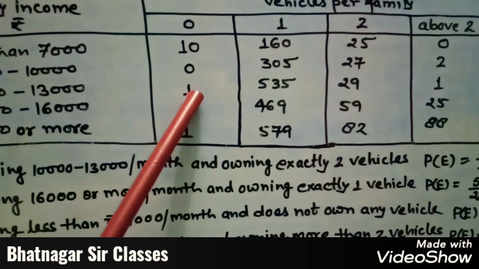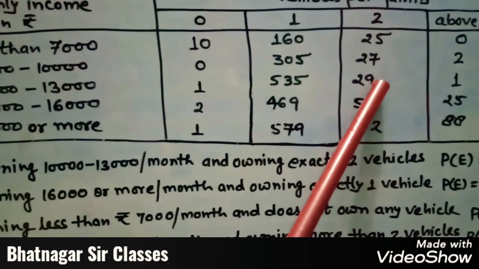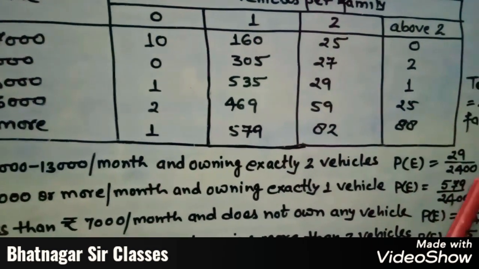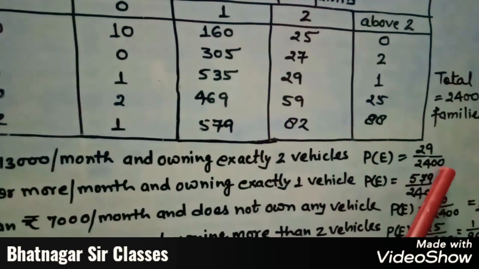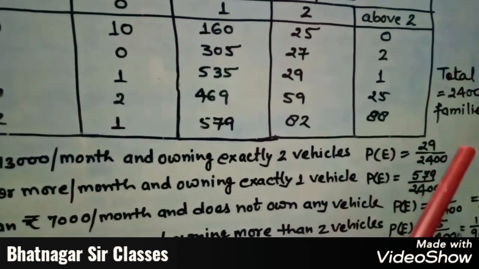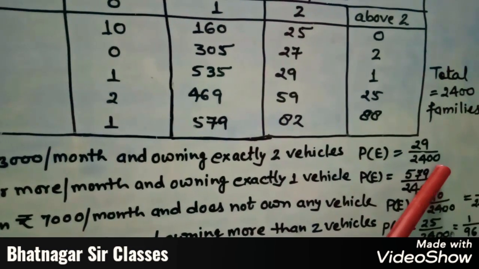It means you have to move toward this part. So this is 29. So 29 is the favorable and the total number of families is 2400. So probability of getting exactly 2 vehicles in this slab is 29 upon 2400.